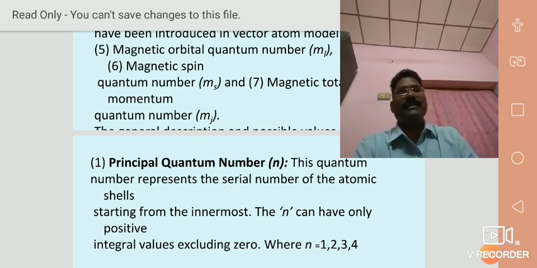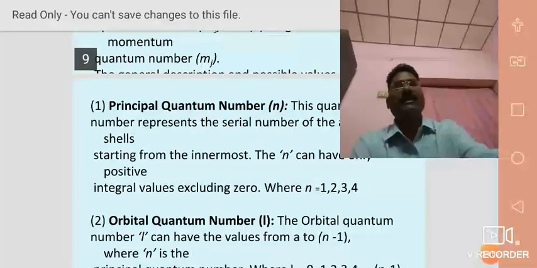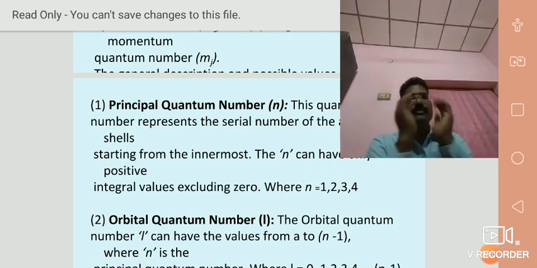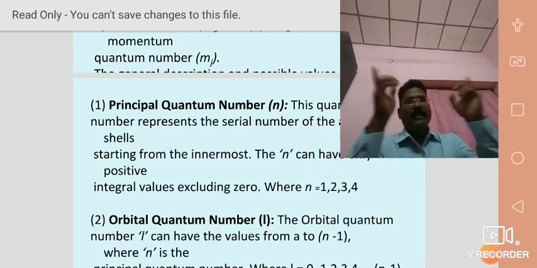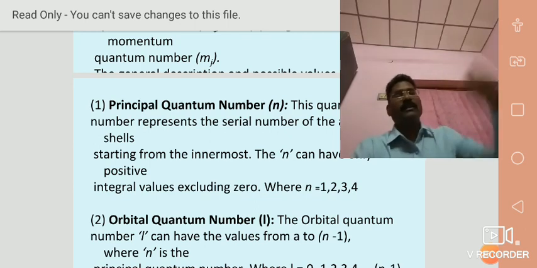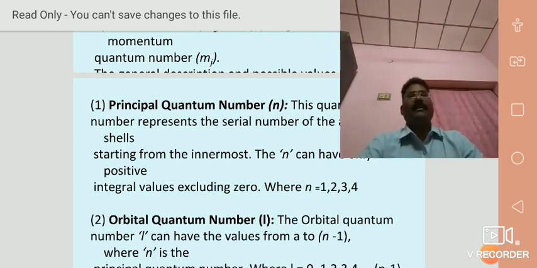For n equal to 1 it is the K orbit or K shell, very close to the nucleus. Then n equal to 2 is the L orbit or L shell, n equal to 3 the M shell, and n equal to 4 the N shell.